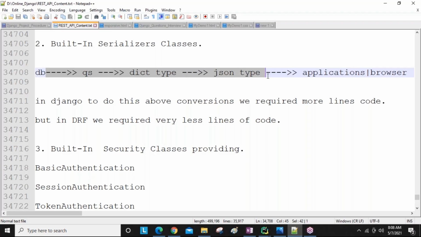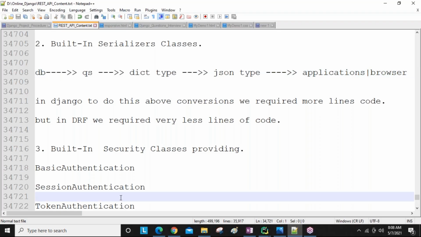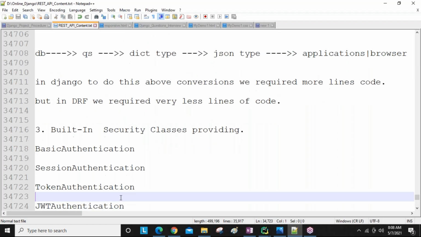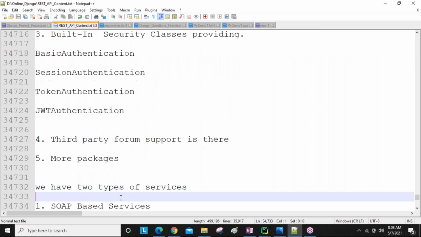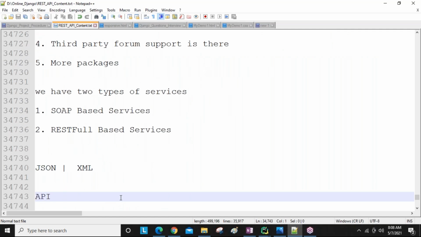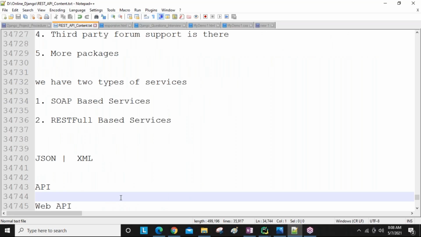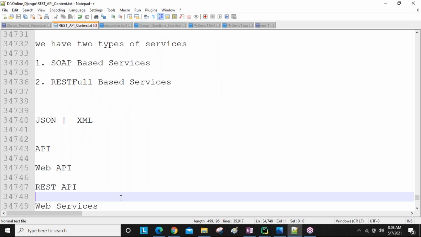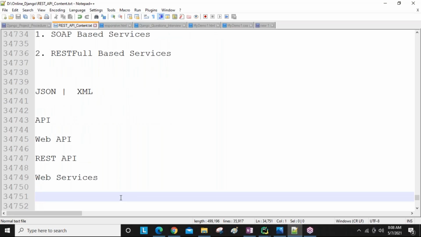Okay, guys, is everyone with me so far? Remember, today I explained the advantages of these things. In tomorrow's session: the differences between SOAP based and RESTful based, the differences between JSON and XML, and the API definitions. These are all basic definitions we are going to discuss.